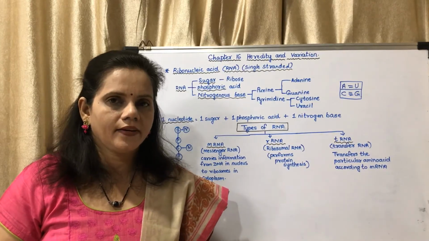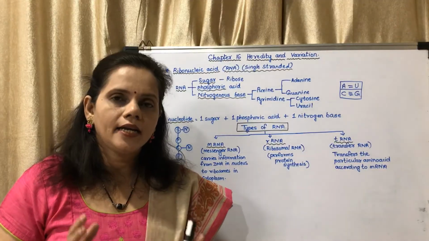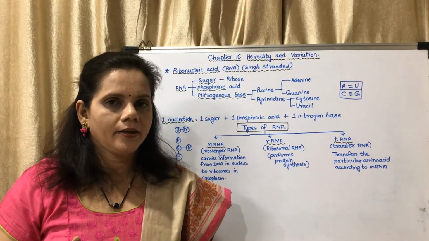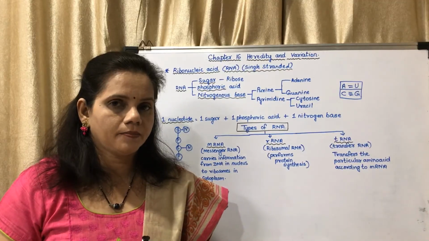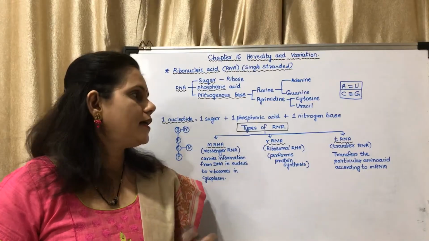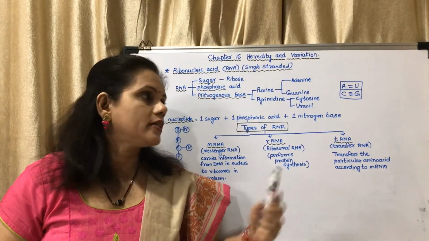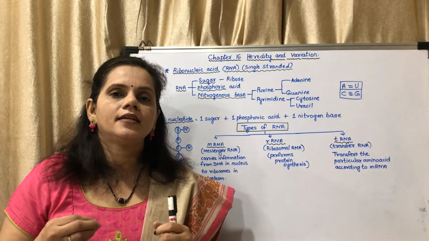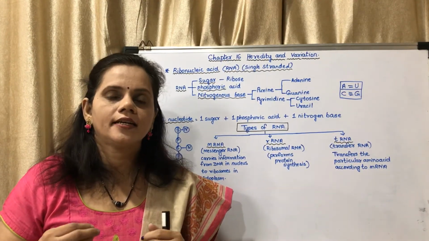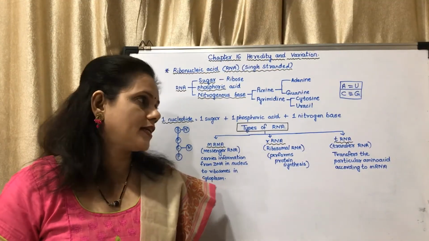Okay, it could be anyway, but you should be keeping in mind that adenine always pairs with uracil in case of RNA if there is a strand coming. Understood? But it is single stranded, and cytosine always pairs with guanine. Now this pairing is working at the time of protein synthesis, otherwise RNA is single stranded.